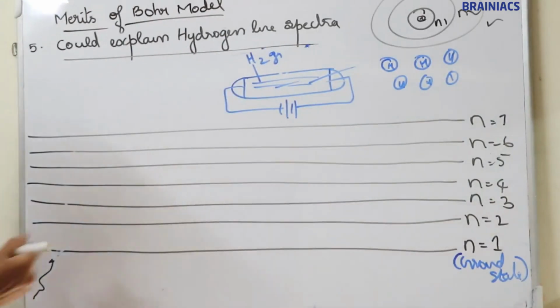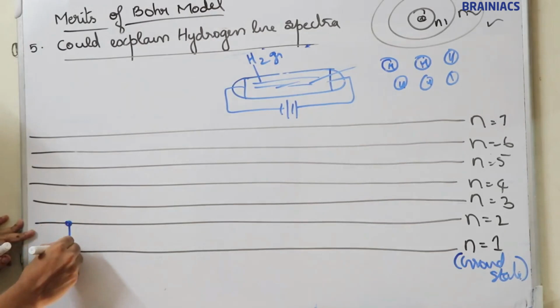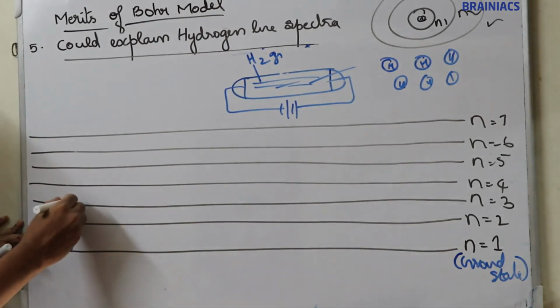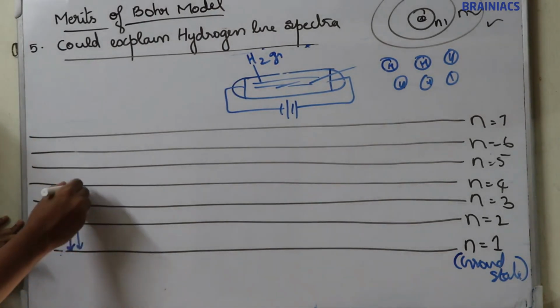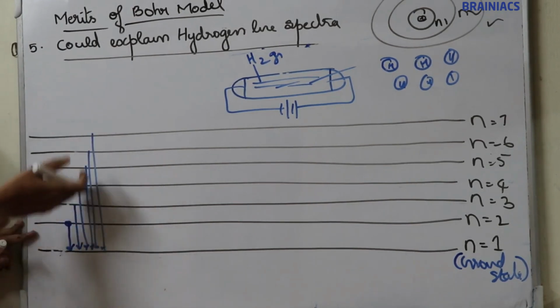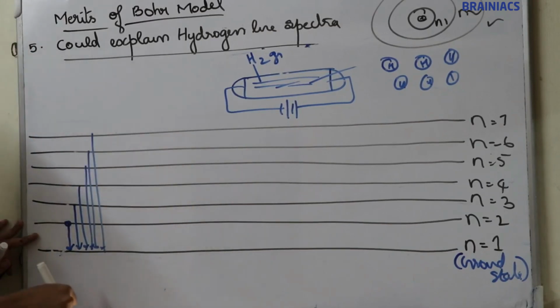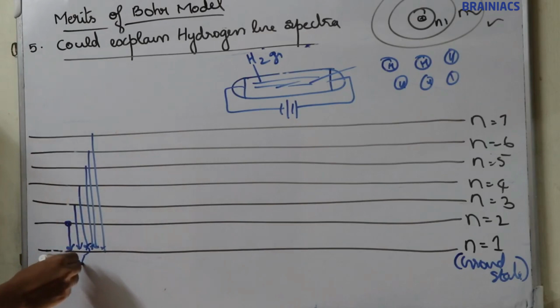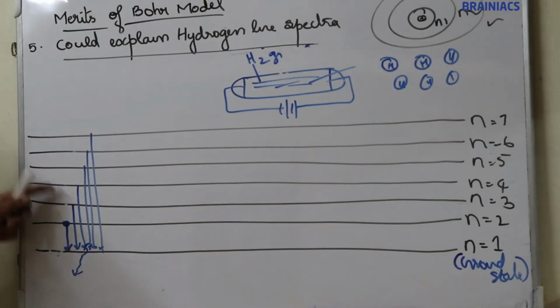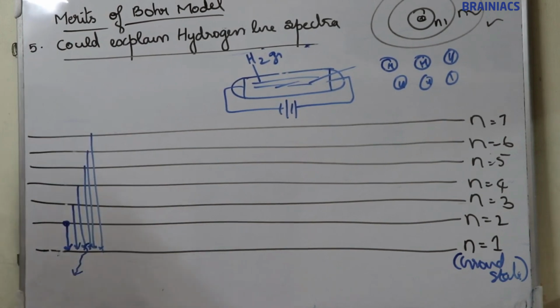So if the electron moved to n is equal to 2, it will come back to n is equal to 1. If it moved to n is equal to 3, it will come back to n is equal to 1. 4 to 1, 5 to 1, 6 to 1, 7 to 1. If it migrates to any higher orbit or excited state, it should come back to n is equal to 1. At that time, when it jumps back to its normal state from a higher excited state, energy is liberated. That energy corresponds to the first line.